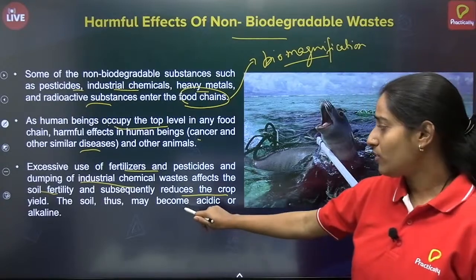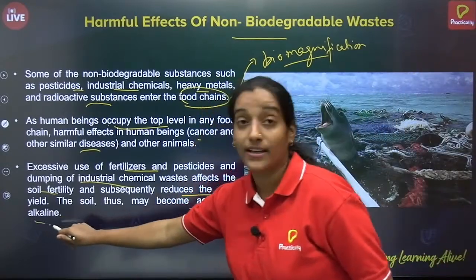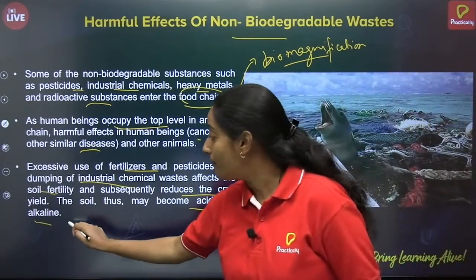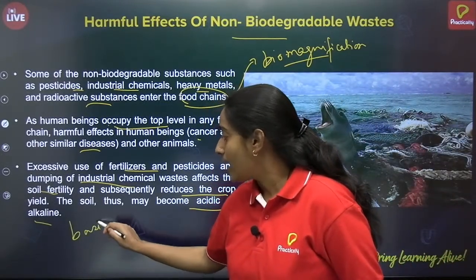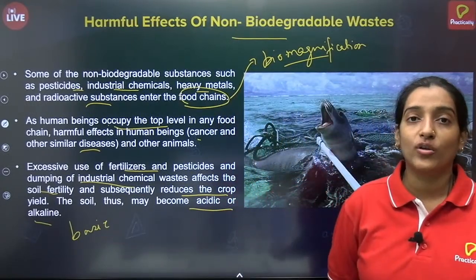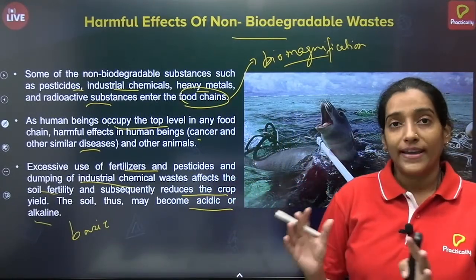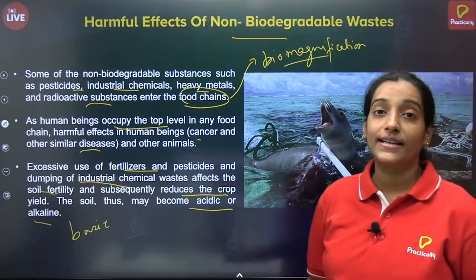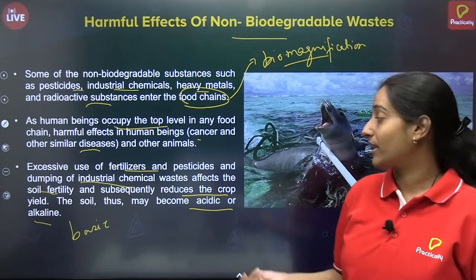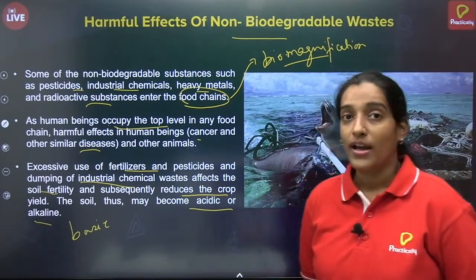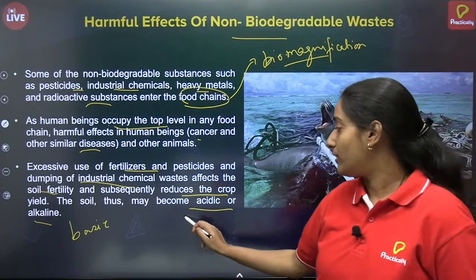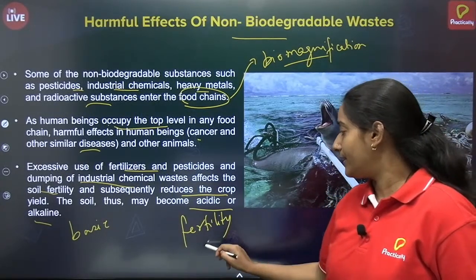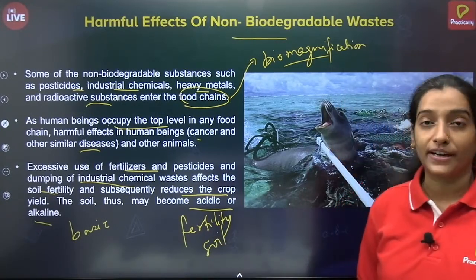Thus, soil can become either acidic or alkaline. Acidic or alkaline means it will become either acidic or basic. And food cannot grow in this type of soil because each crop requires a certain type of soil to grow. If it is more acidic and a crop doesn't require acidic soil, it cannot grow, and it will affect the fertility of soil.